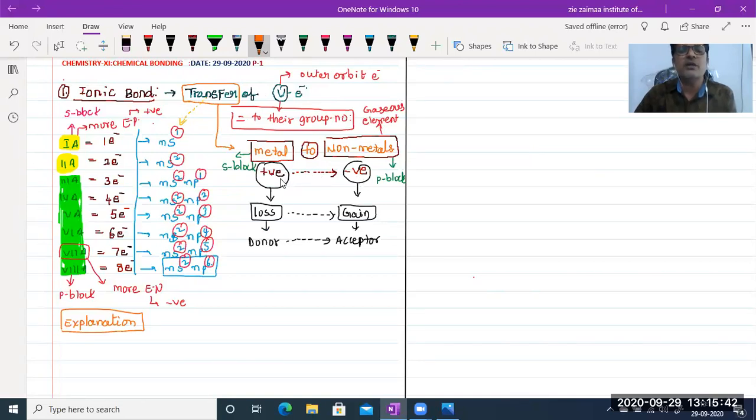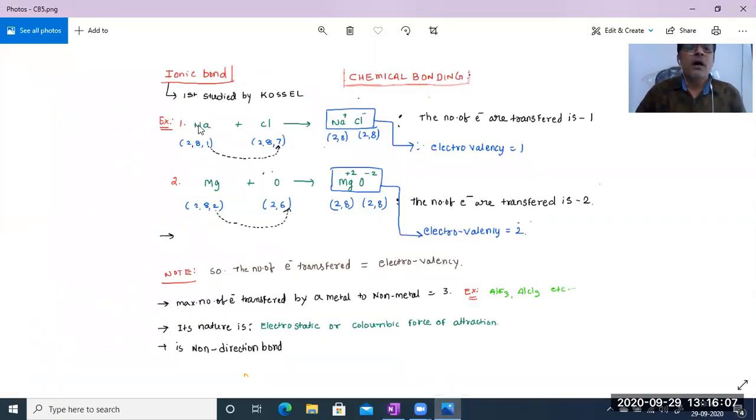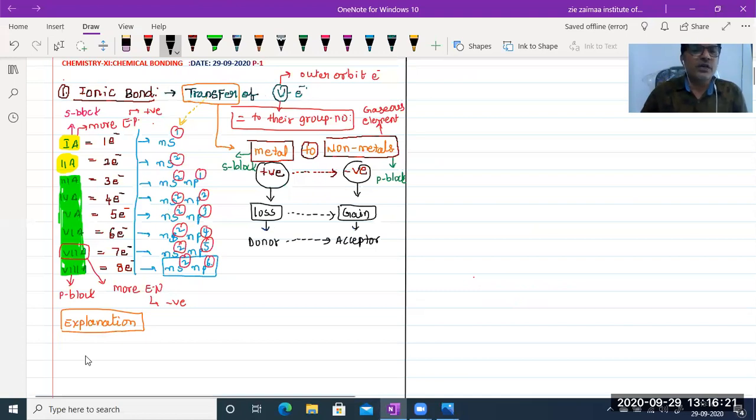The s-block has metals, the d-block also contains metals, and in the p-block we have a few metals. So we can conclude that electrons are always transferred from electropositive elements. Here sodium carries a positive charge and chlorine a negative charge. Here I am giving the example of sodium and chlorine.